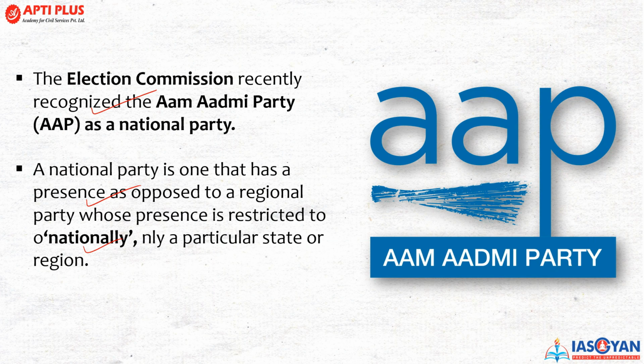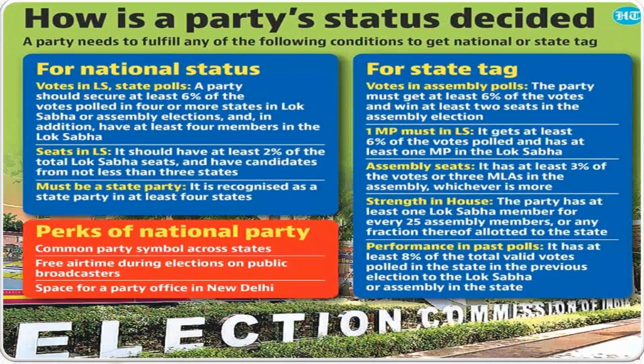Now, what are the criteria to become a national party or a regional party? I'll tell you all the things in an infographic. So how is the recognition given by the Election Commission? There are set criteria and standards for a party to be acclaimed with national status. Votes in Lok Sabha and the state polls: a party should secure at least 6% of the votes polled in 4 or more states, in Lok Sabha or assembly elections. And in addition to that, at least 4 members in the Lok Sabha. So this is the first criteria.